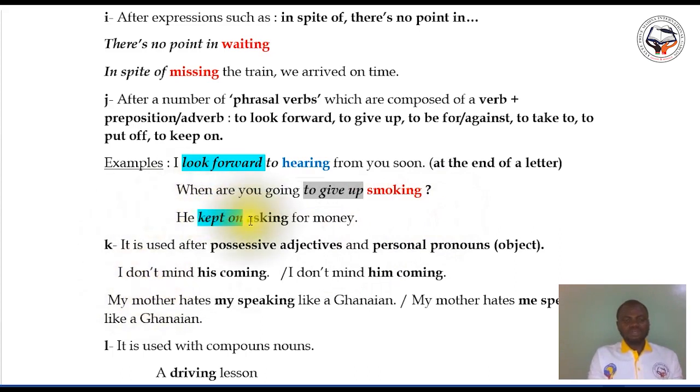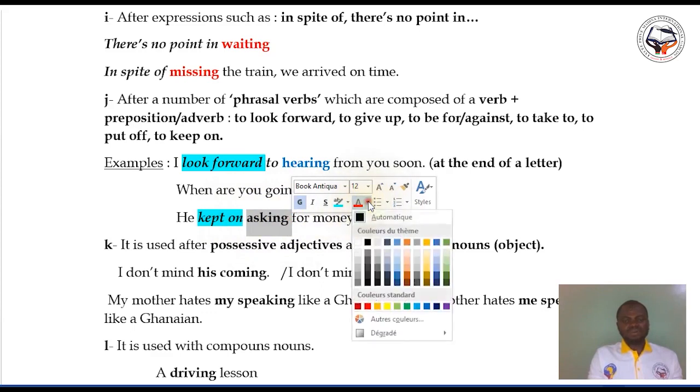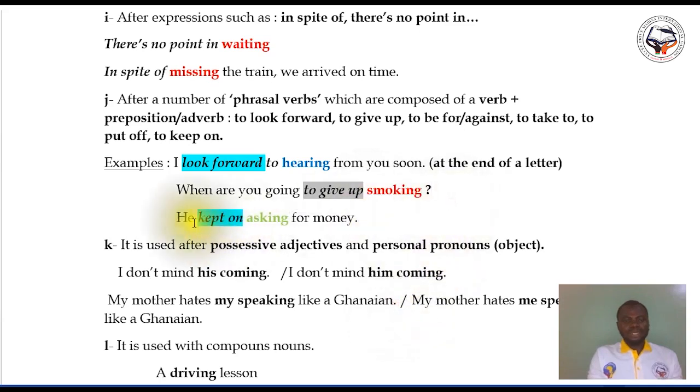He kept on asking, and asking is the gerund. He kept on asking for money.